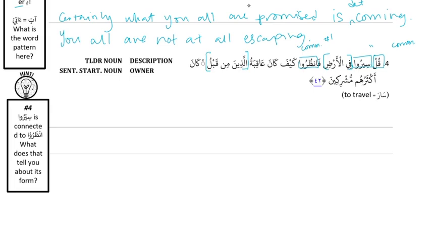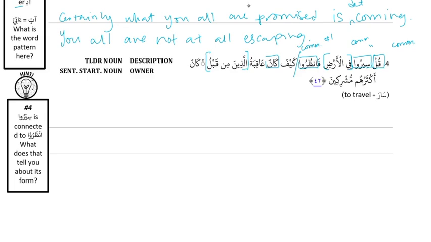It's connected to siru, and this is a command, so siru must be a command as well. An irregular command. Okay. And then kayf is a question word, so this means it's a new sentence. Right. And then kana is an action. And then, I forgot to say what fragment it's a part of.